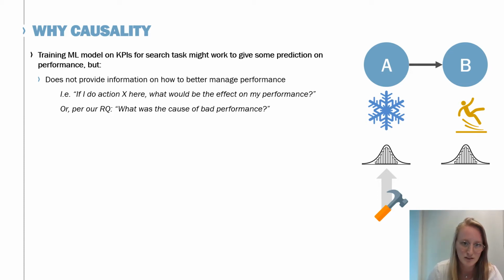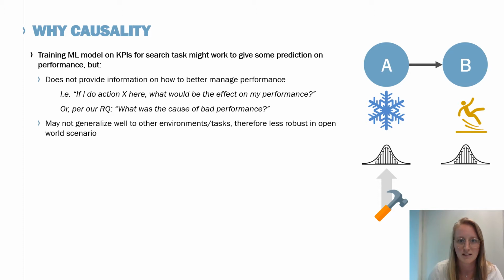We notice that machine learning models can give an indication of performance, but do not by default output suggestions of how to better manage your performance directly. In addition, machine learning models have issues with generalizing to other environments or other tasks, making them less robust to open world scenarios.